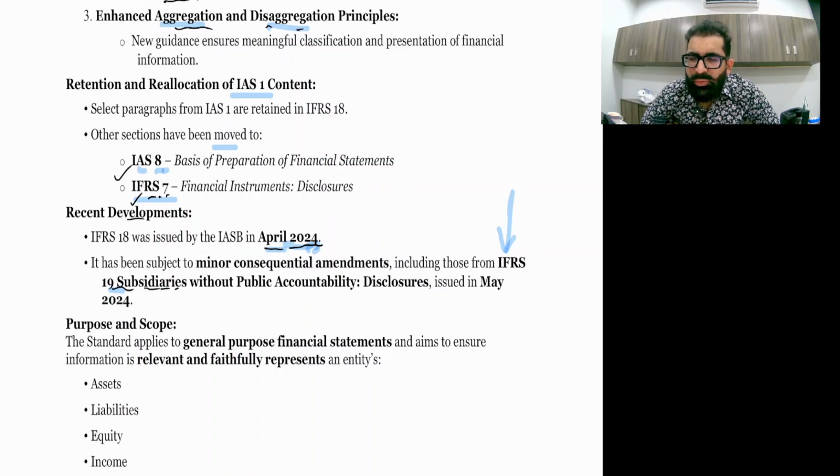Let me tell you, IFRS 19 is about the subsidiaries' individual books. Remember parent, subsidiary, consolidation, what things to disclose in subsidiaries' individual books. It's all about that, IFRS 19. Right now we are not doing it.